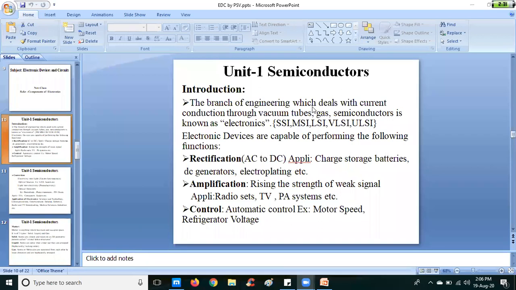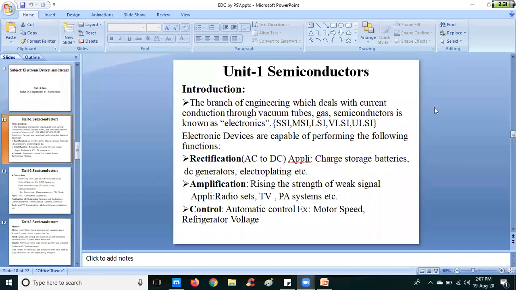Today's class, we are going to see about these semiconductors. What are the different types of materials, and we will see all those topics in this class. The first unit is semiconductors.